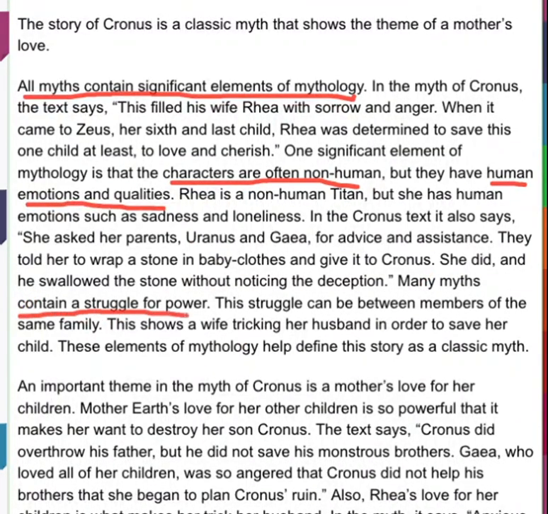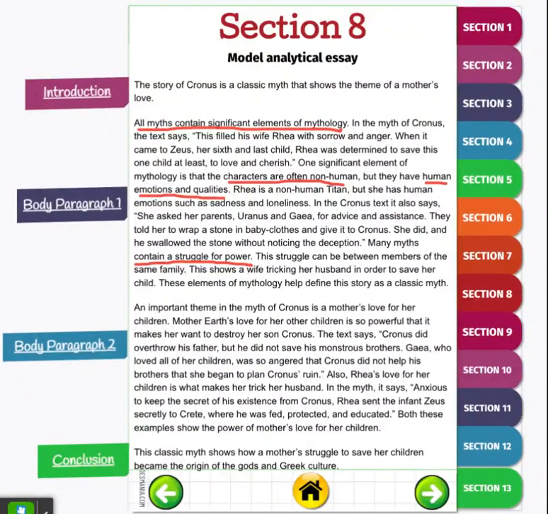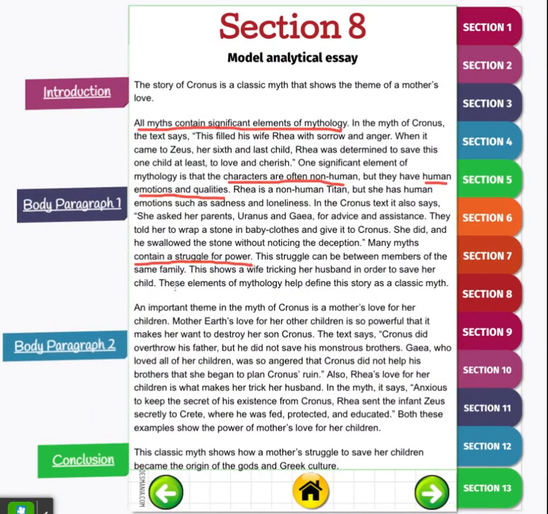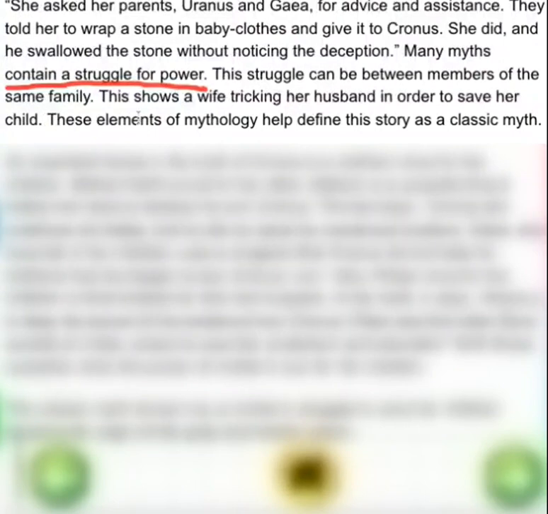And then that gives a specific explanation on that too. And then when we look back at the concluding sentence, it doesn't say that we have a concluding sentence here, but if we look back in this text, it specifically says these elements of mythology help define this story as a classic myth. So that summarizes that entire paragraph.